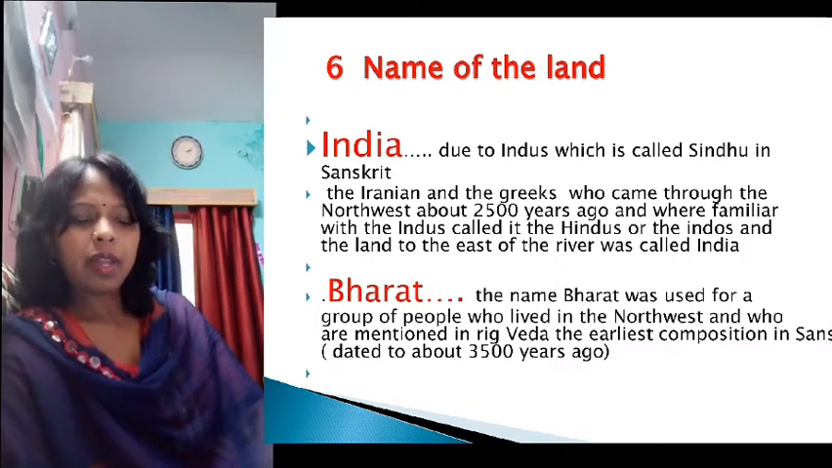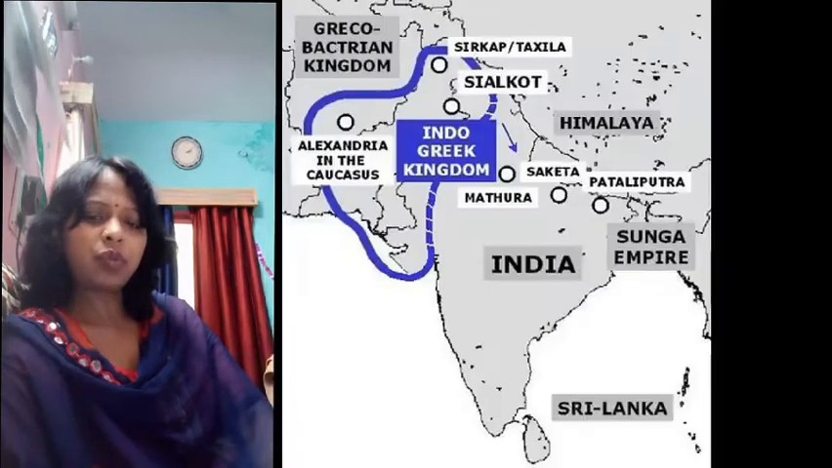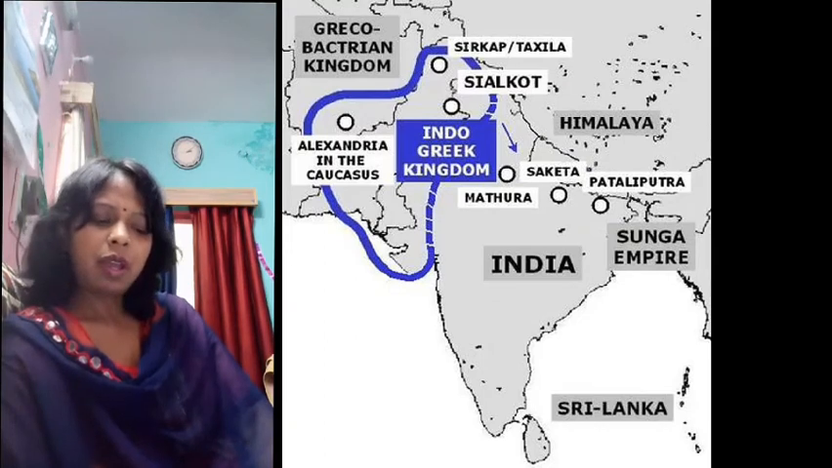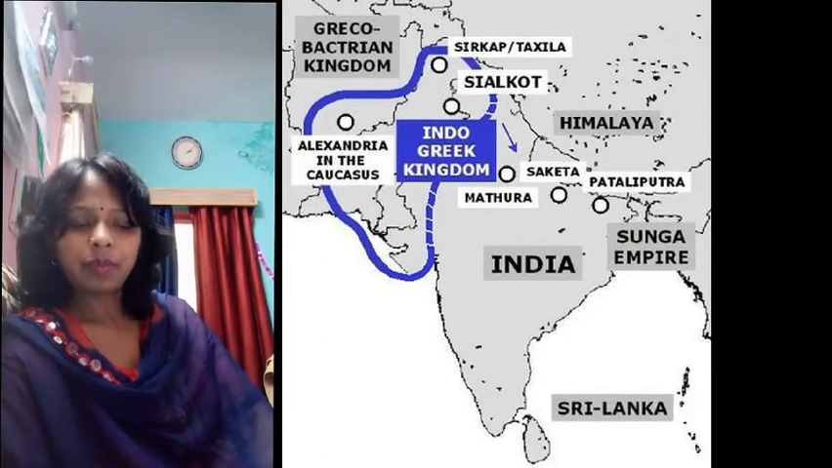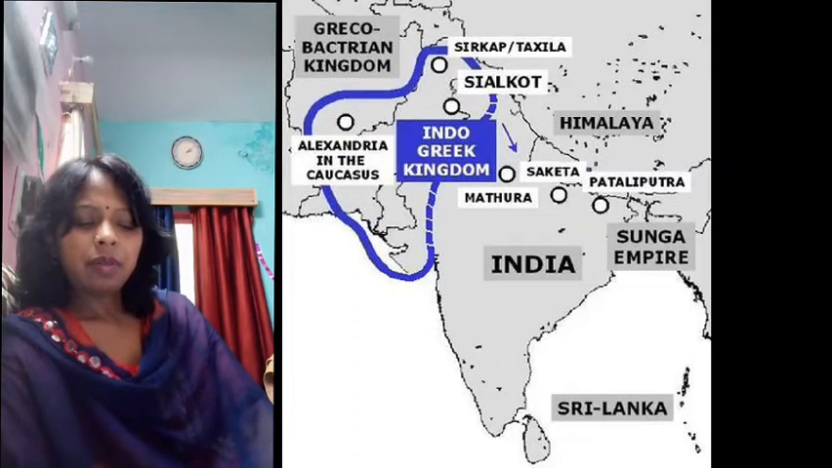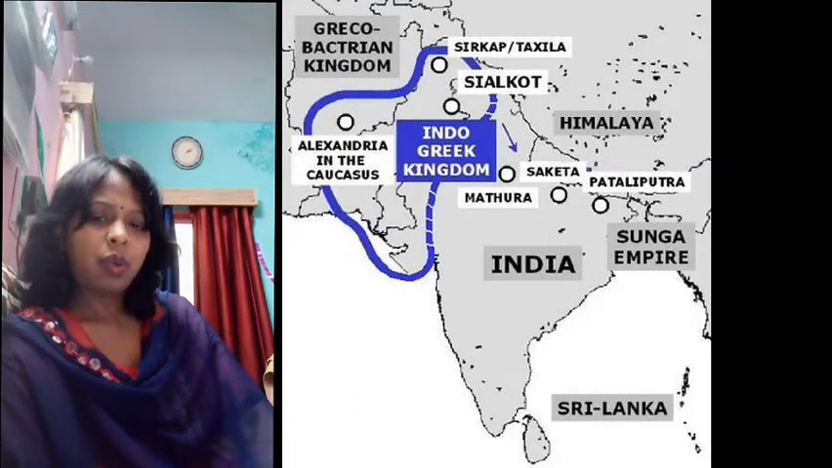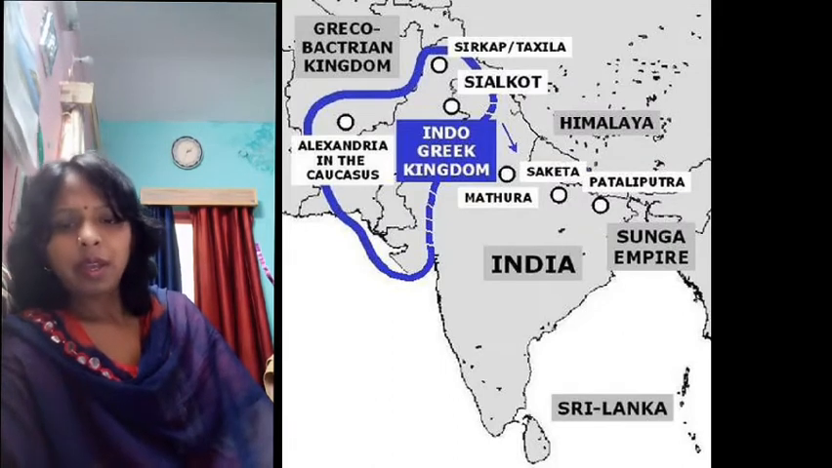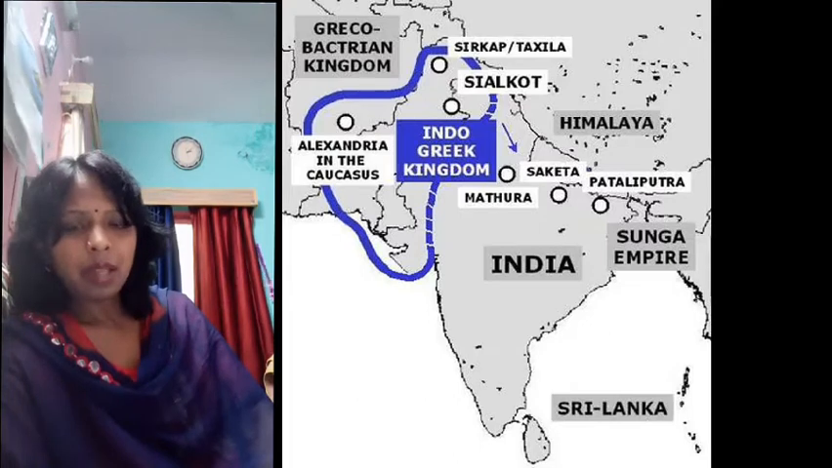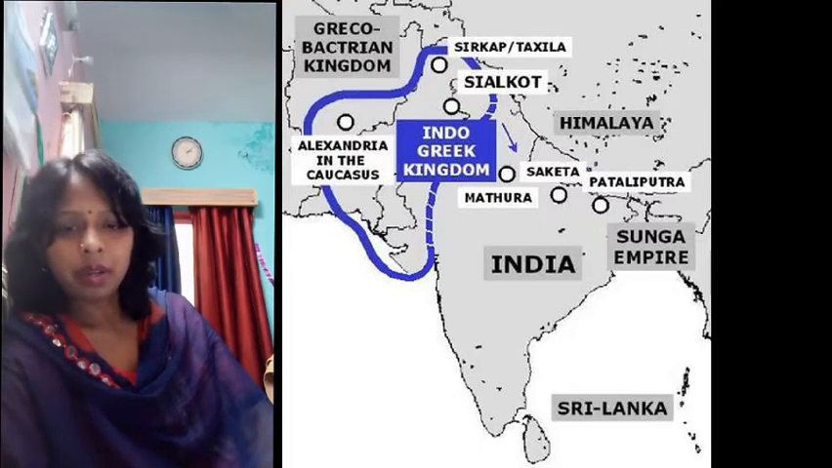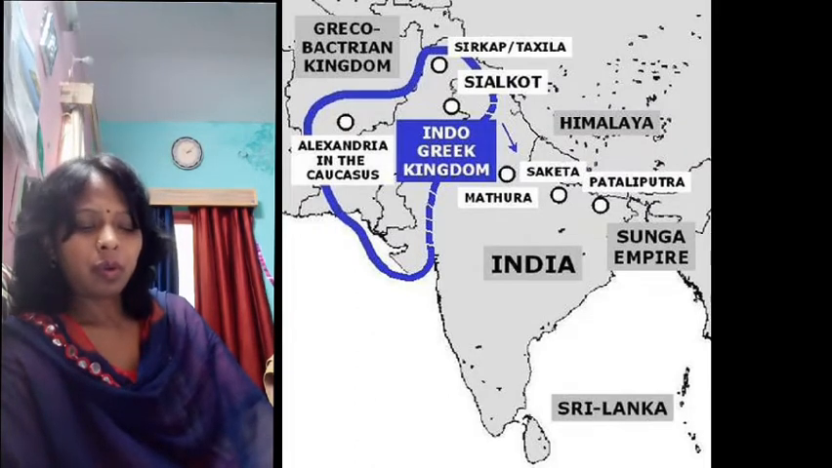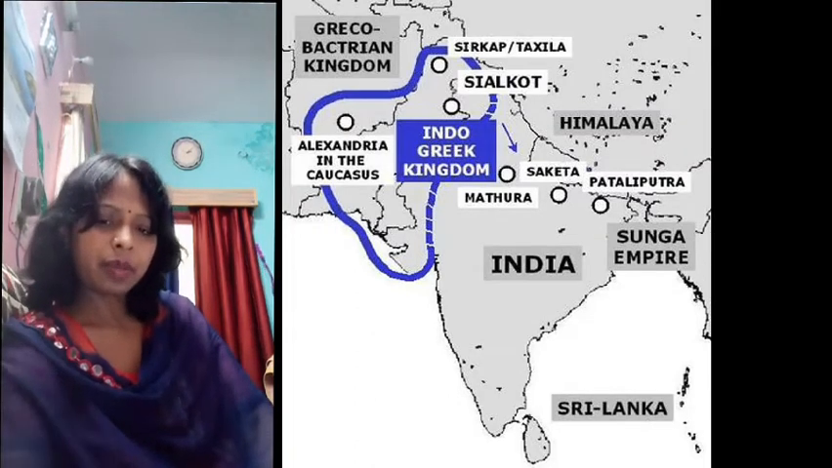Next, Bharat. Bharat was used for a group of people who lived in the northwest and who are mentioned in the Rig Veda, the earliest composition in Sanskrit, written about 3500 years ago. It is our earliest book. In the Rig Veda, Bharatvarsh is mentioned, and this Bharat is used for our country. So later, Bharat became known as the name of our country.